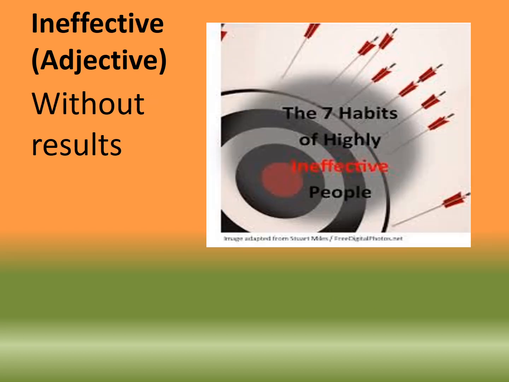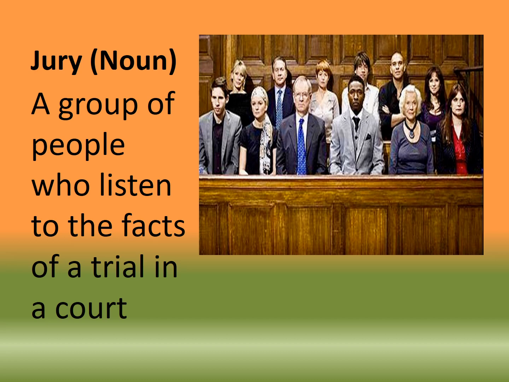Ineffective, without results. Something ineffective. It's not effective at all. Jury is a group of people who listen to the facts of a trial in court. These people who listen to the facts, they are called jury. Group of people who sit in the court and listen to the victims, listen to the criminals, and so on.